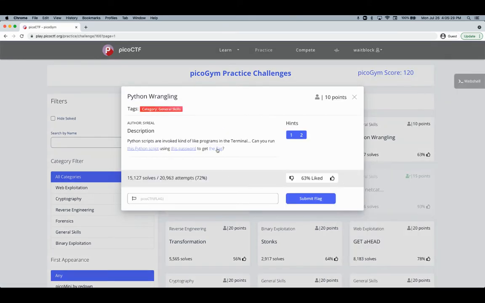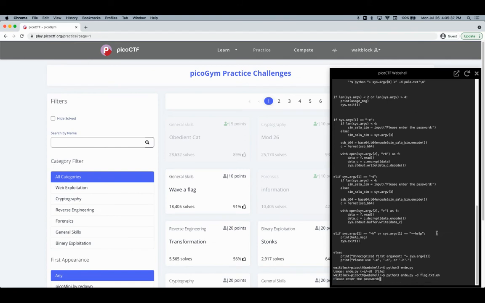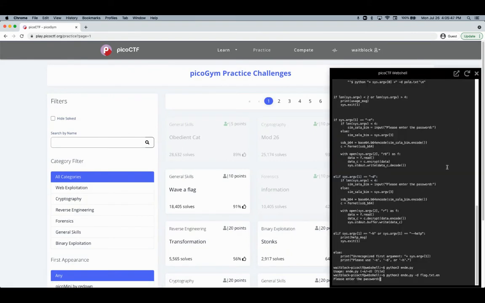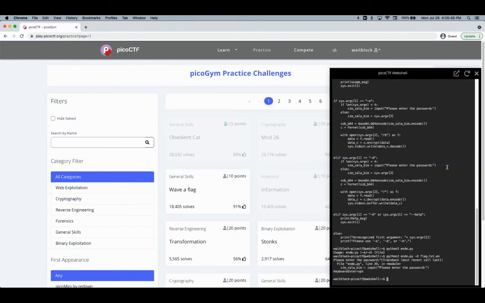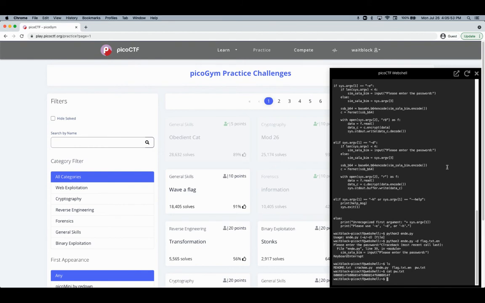What's it called again? flag.txt.en. Okay, so flag.txt.en. Enter the password. Wait, did I say something? Did I miss something in the prompt? I guess. Oh, so that's the password, guys. So let me just keyboard interrupt this. pw, I'm guessing that means password.